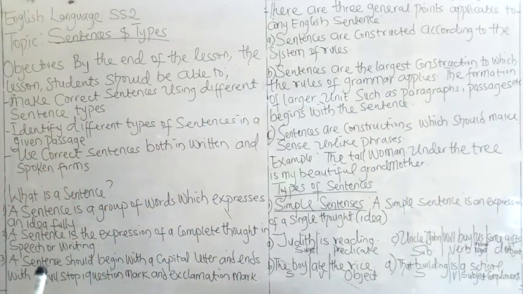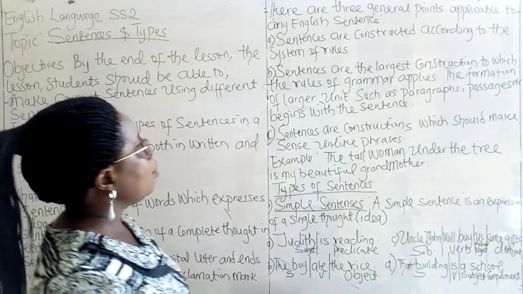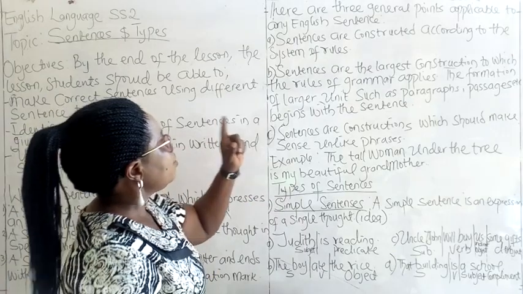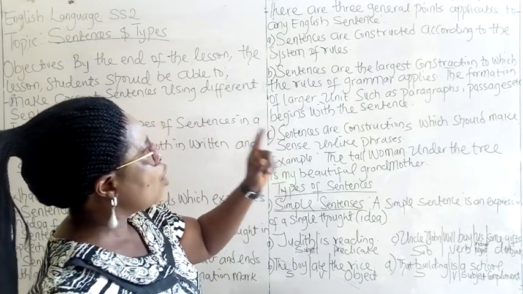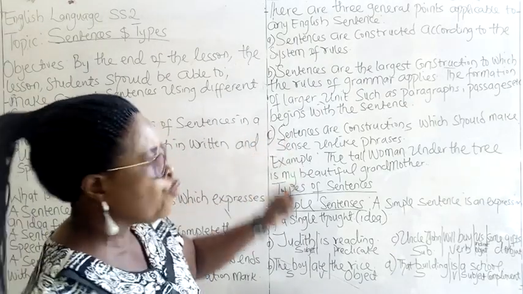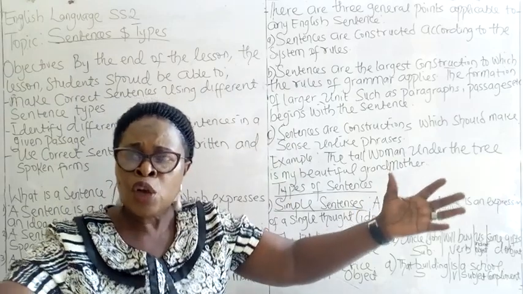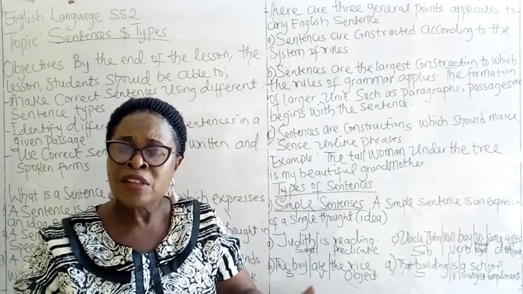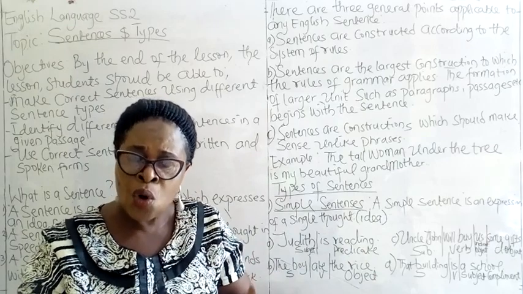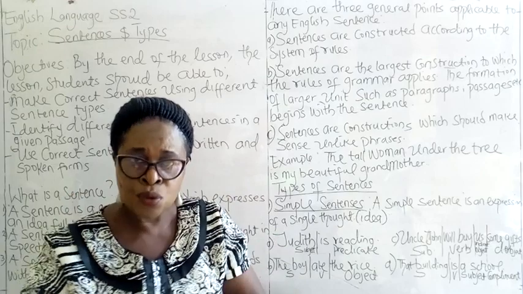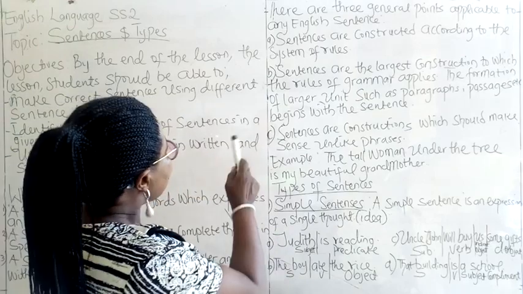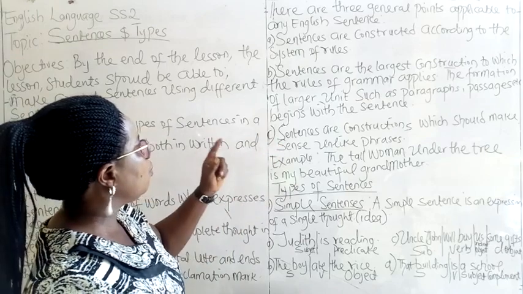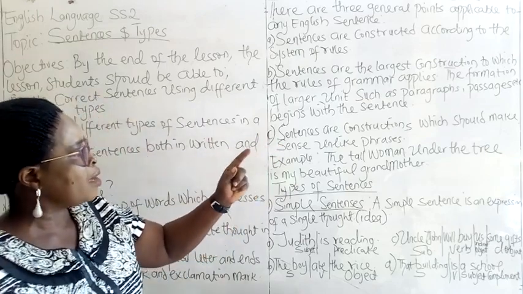There are three general points applicable to any English sentence. A. Sentences are constructed according to a system of rules. You cannot just gather words together and jam them together and they form a sentence. No, there must be guiding rules. B. Sentences are the largest construction to which the rules of grammar apply.